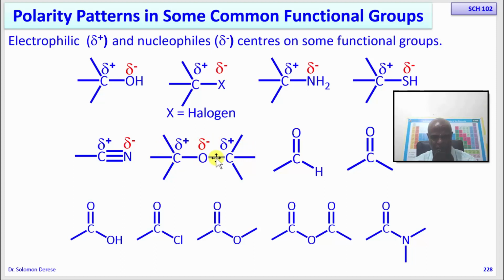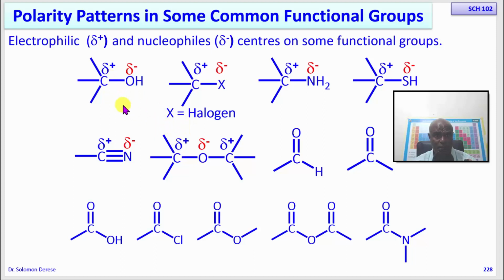I want you to compare, in terms of magnitude, the partial positive charge on an ether and the partial positive charge on an alcohol. Which of these partially positive charges is more positive?